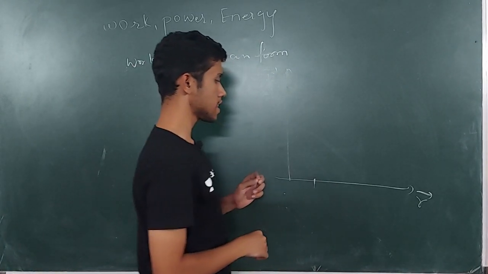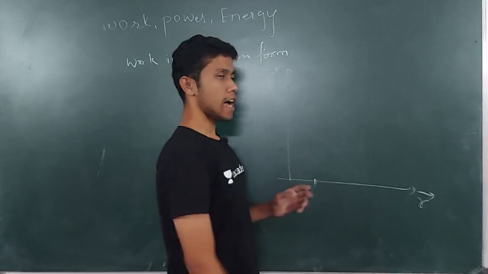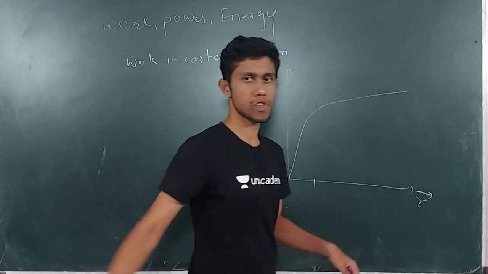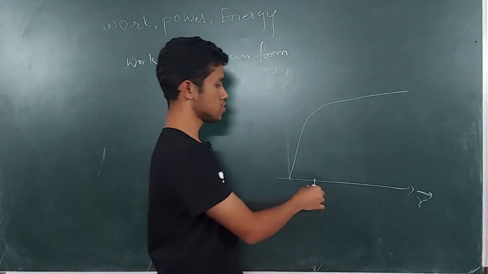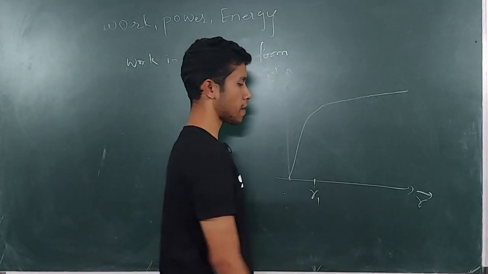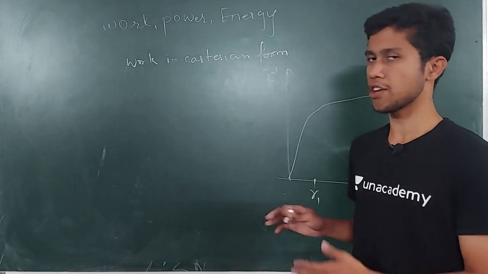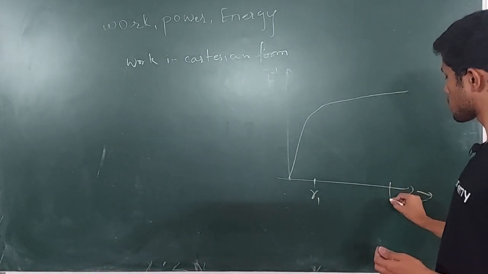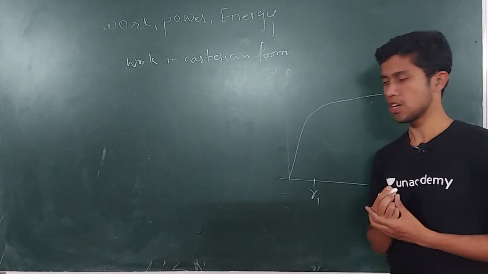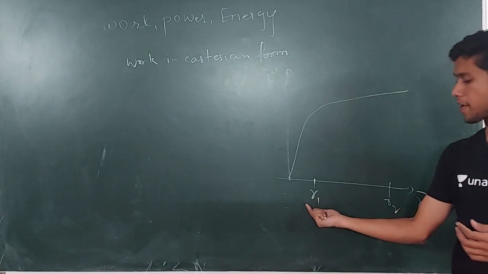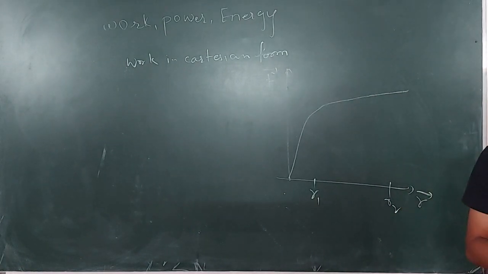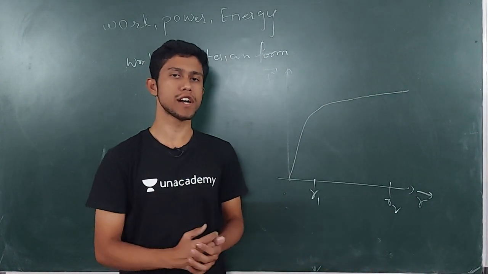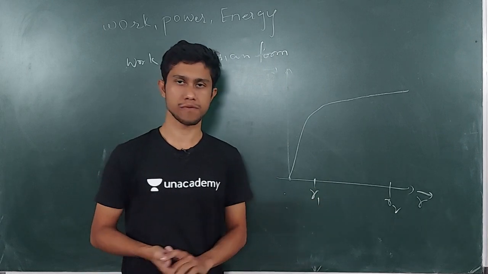Now suppose the particle, now I'll draw a graph. Suppose the graph comes in this way. Initially, suppose you start your experiment from point R1, and your particle goes up to position R2. So the journey of the particle goes from point R1 to point R2. So how will you find from this graph the work done from point R1 to point R2?